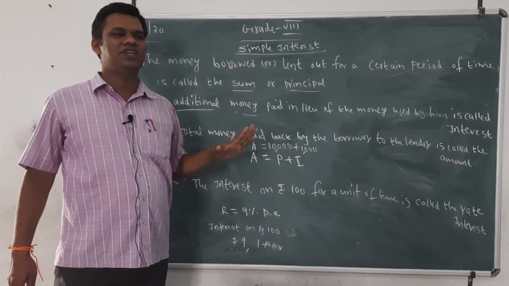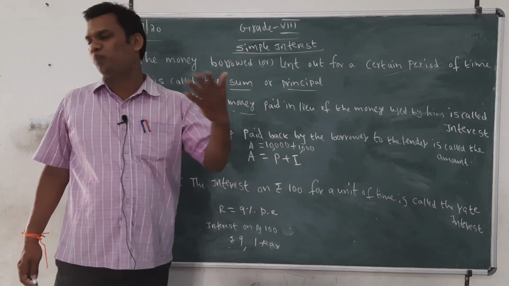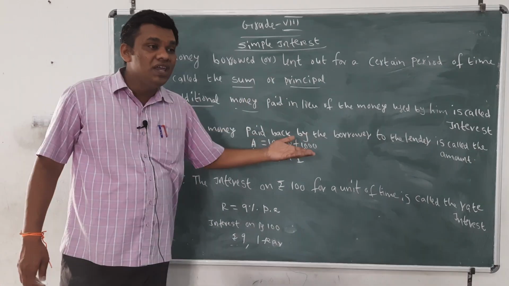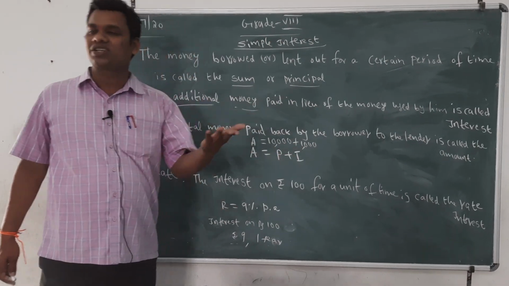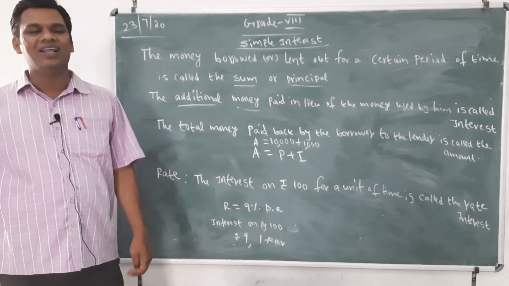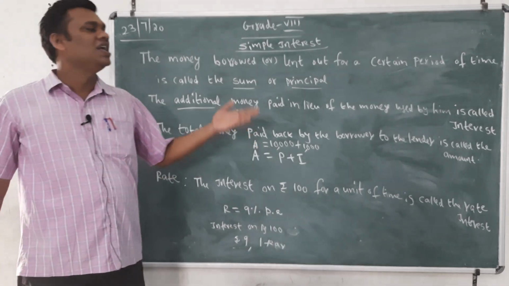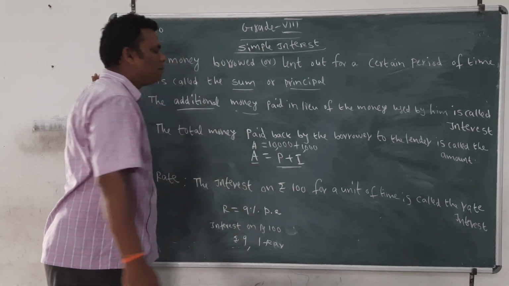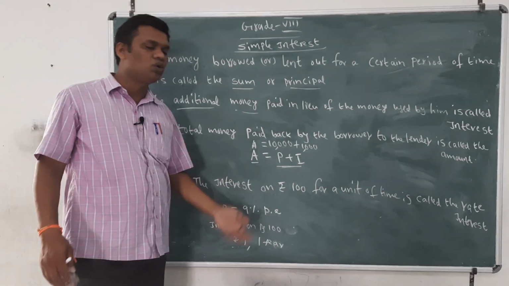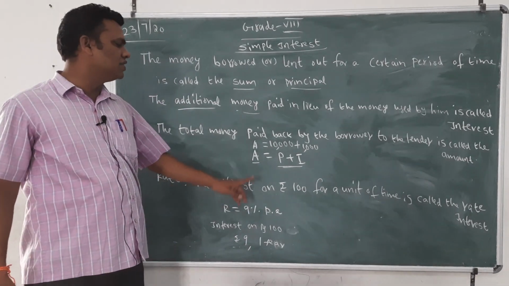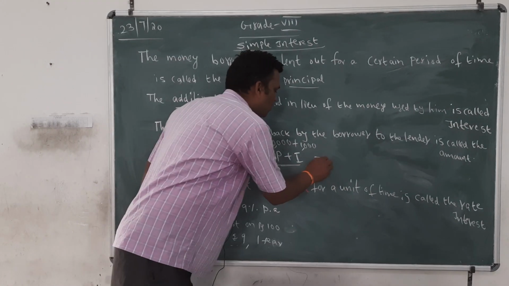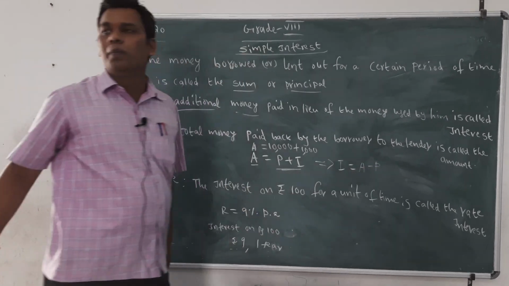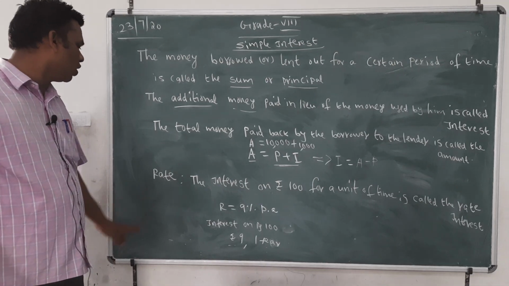Suppose you took 10,000 for 1 year, then after 1 year you paid 1,000 rupees interest also. The total money you paid is 10,000 plus 1,000, that is 11,000. So amount is equal to principal plus I. Very important: A equals P plus I. If you want the interest, I equals amount minus principal, amount minus sum.